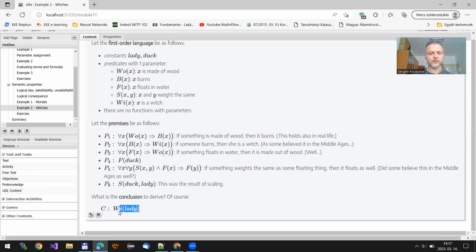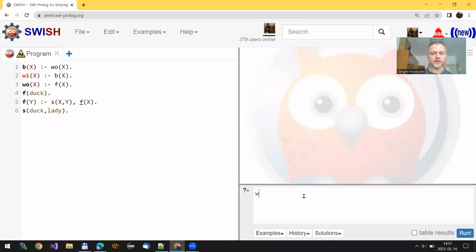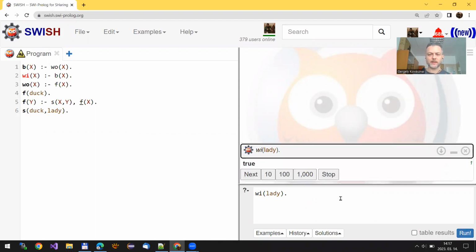Now let's look at the conclusion. The conclusion is going to be in the query. So we have to type WI of lady at the prompt. Okay, let me click on the run button and immediately I get the result. It says true. This means that the Prolog interpreter just proved that WI of lady follows from the knowledge base. So actually, this is a logical consequence of our knowledge base, and this is what we wanted to prove.